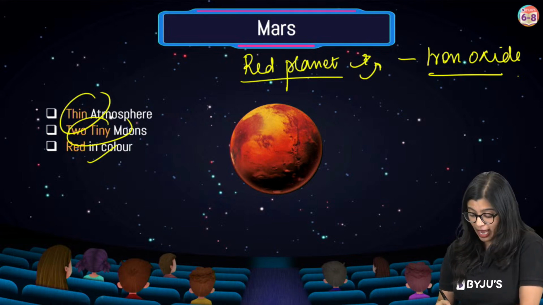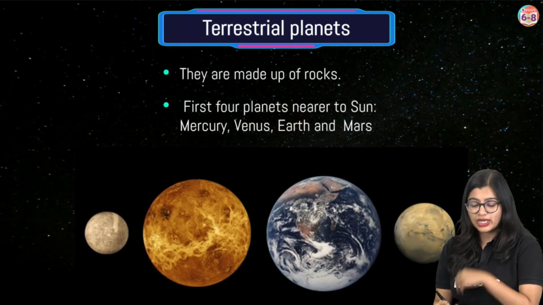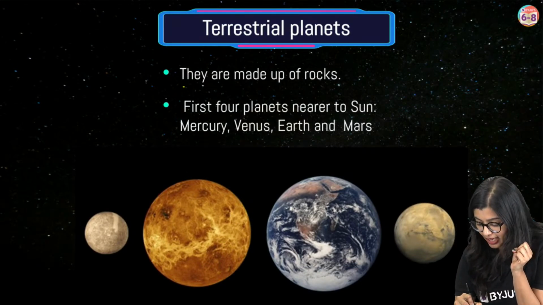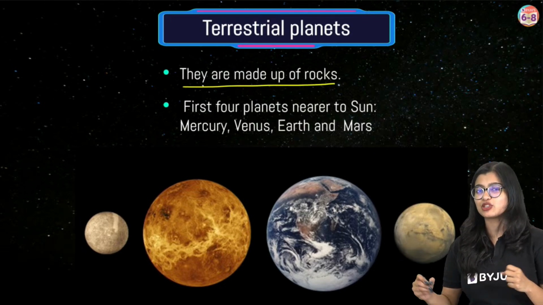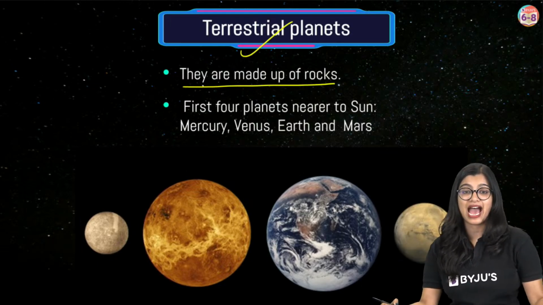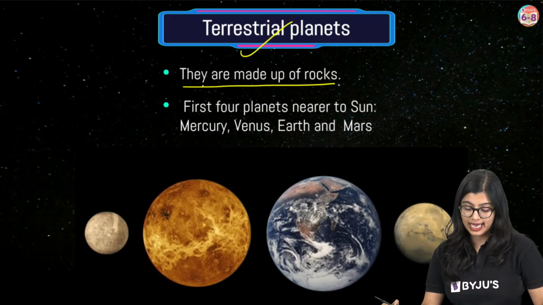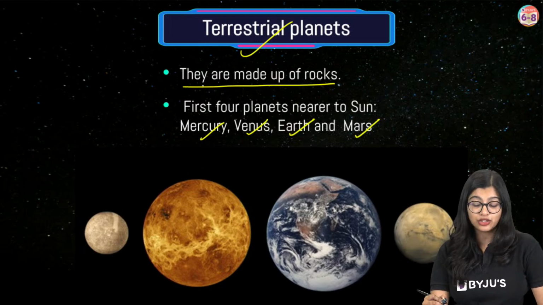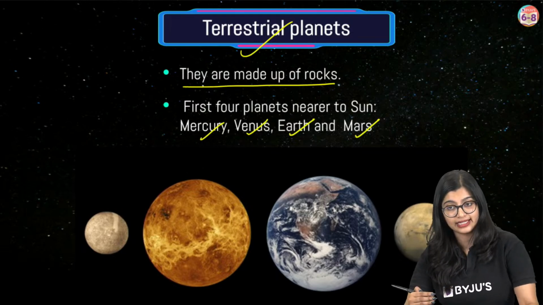Now, the first four planets that we observed are mainly rocky, or made up of rocks, which is why we call them rocky planets, or terrestrial planets. Yes, so your Mercury, Venus, Earth and Mars are said to be terrestrial planets.